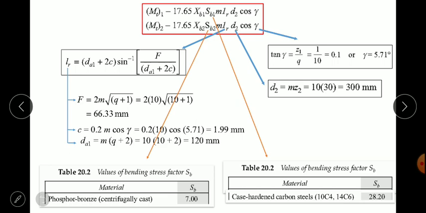Now in this, what are the unknowns? F, next one C, and then dA1. So how to calculate these 3? F will be equal to 2m times this. So module is known, diametral quotient is known, so we can get the F value. Next we have C. So C is equal to 0.2 m cos of gamma.